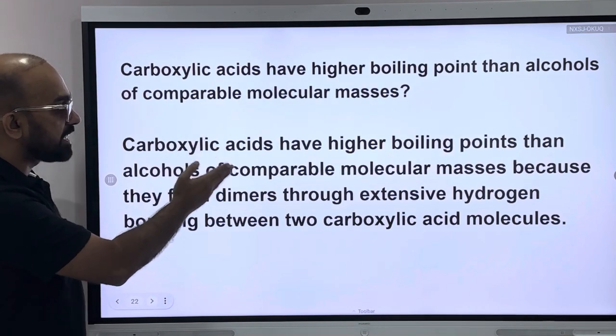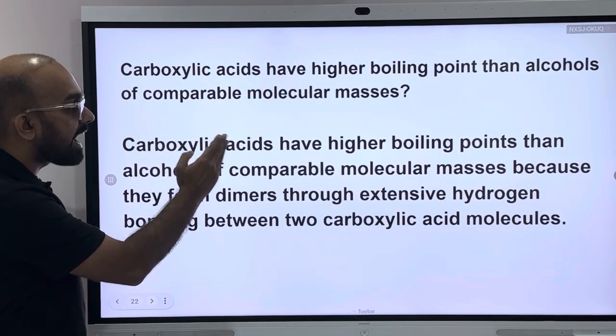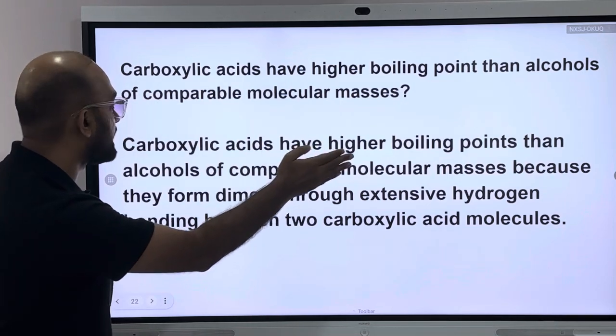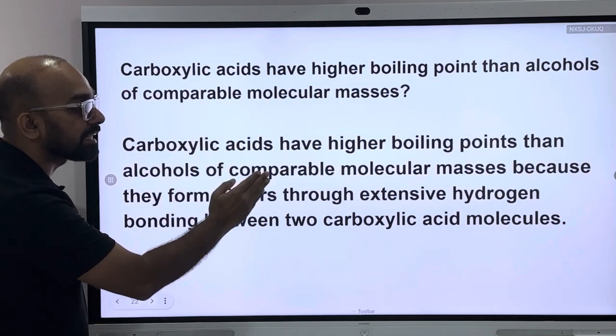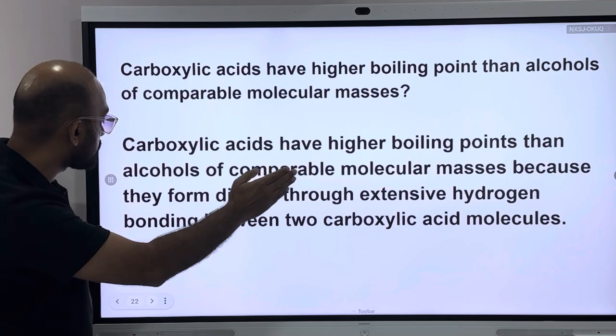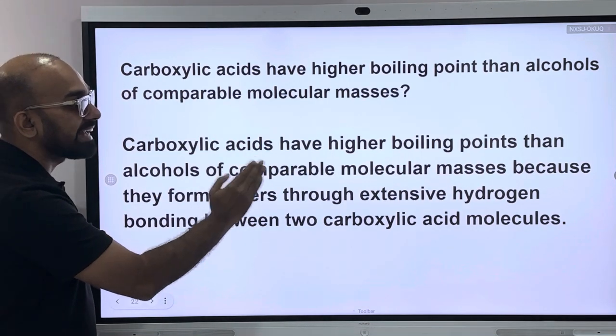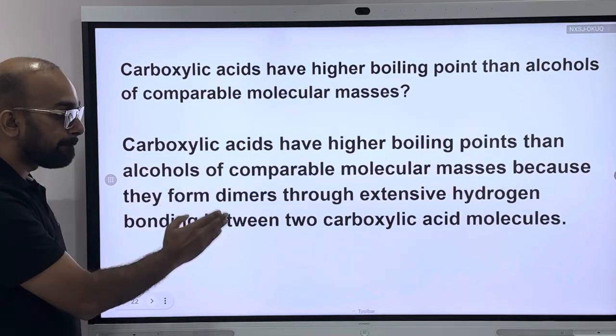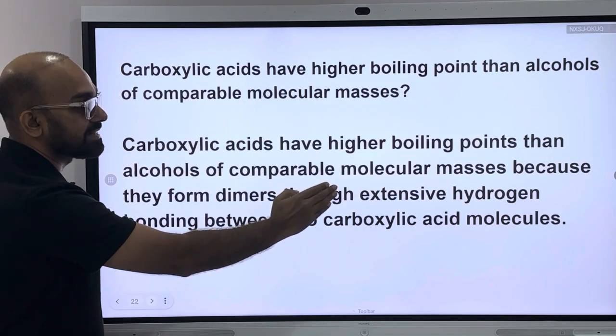And this is your statement answer. Carboxylic acids have higher boiling points than alcohols of comparable molecular masses because they form dimers through extensive hydrogen bonding between two carboxylic acid molecules.